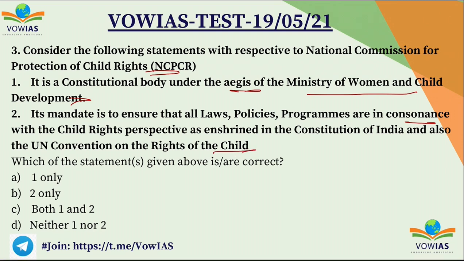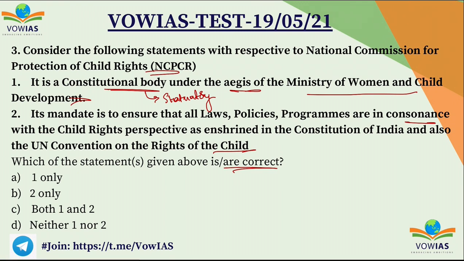Here we have to choose the correct answer. If you see the first statement, it says that it is a constitutional body. But this is wrong because the NCPCR, National Commission for Protection of Child Rights, is not a constitutional body. It's a statutory body under the Ministry of Women and Child Development.